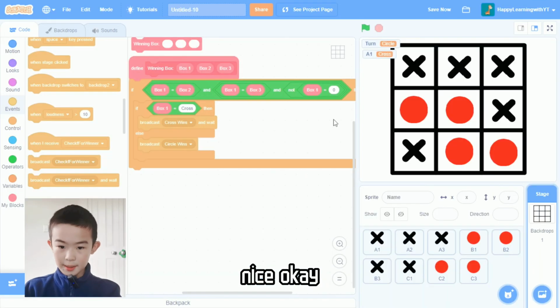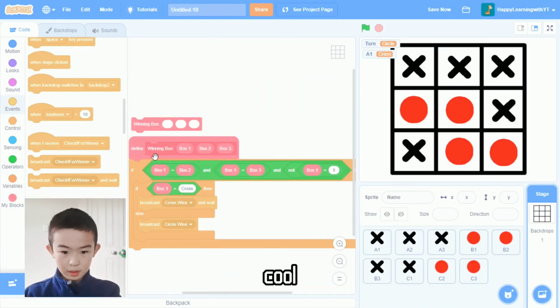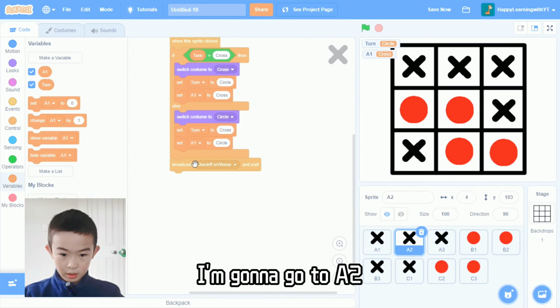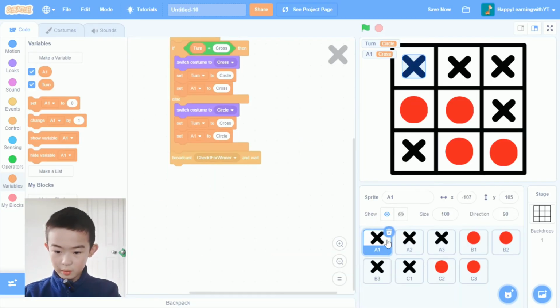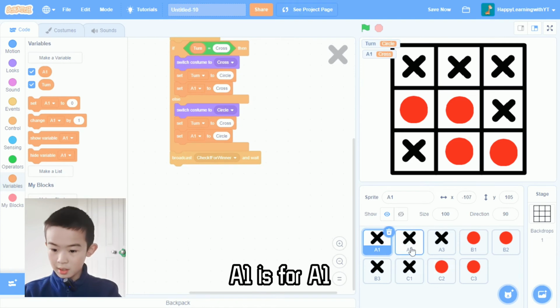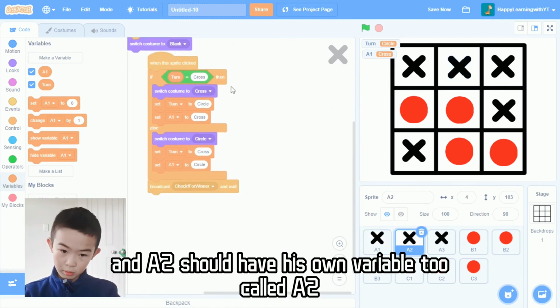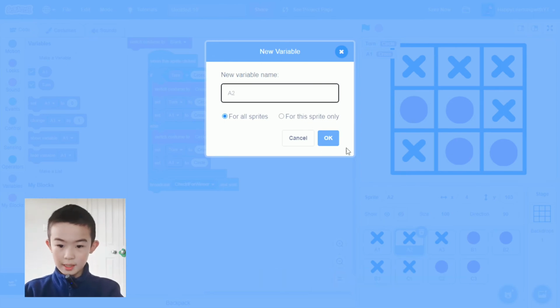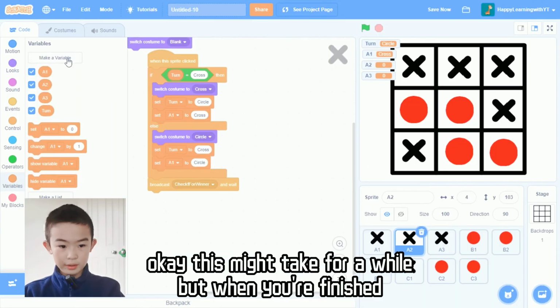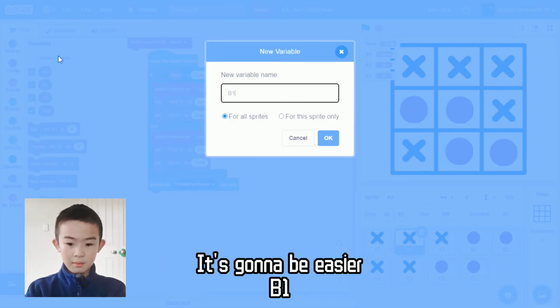Nice. Okay, cool. I'm going to go to A2. I'm going to make more variables, because A1 is for A1 and A2 should have its own variable too, called A2. So what we have to do now is make A2, A3. This might take a while, but when you finish, it's going to be easier.